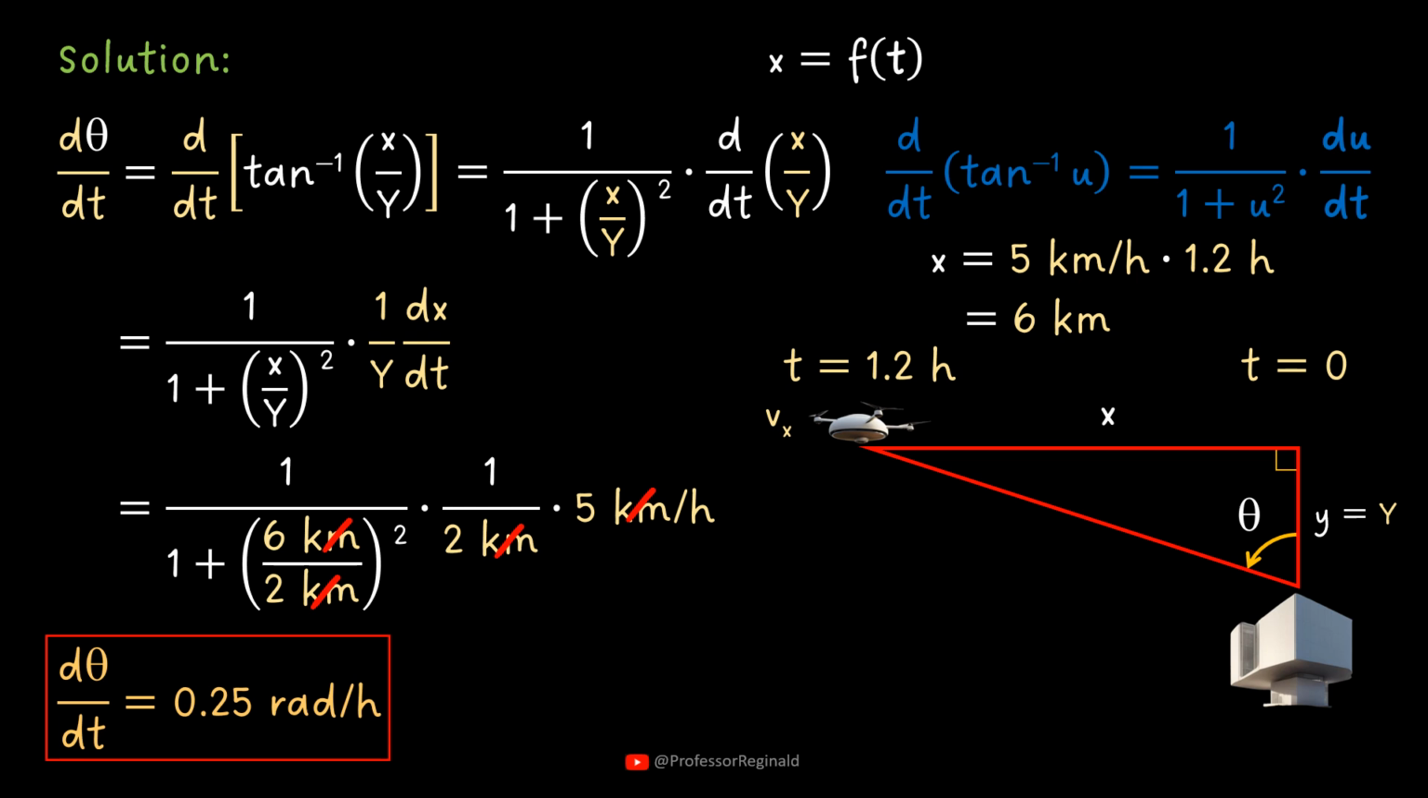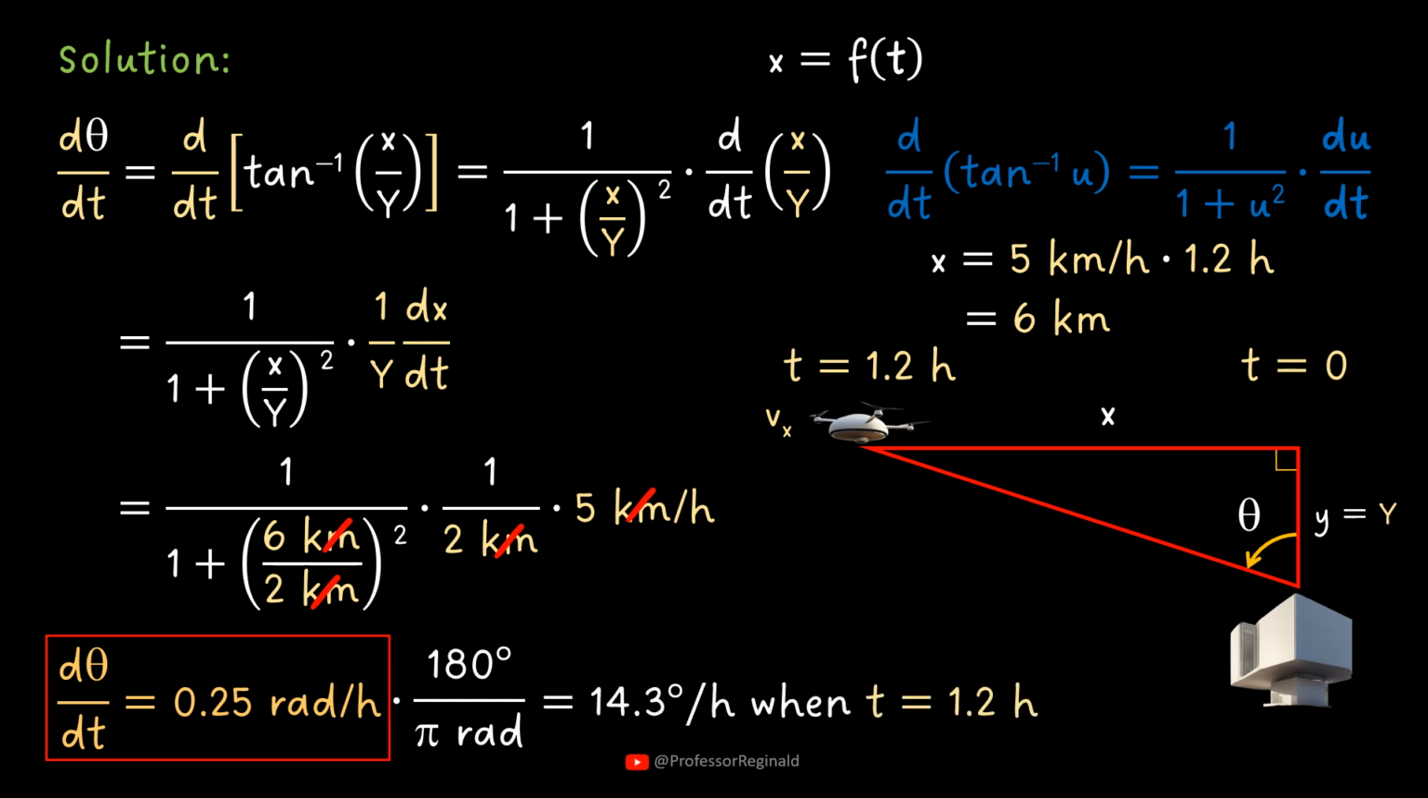The answer can be multiplied by a conversion factor from radians to degrees to get the rate of change in degrees per hour. A positive rate of change means that the angle increases as the vehicle travels in that direction at that instant of time.